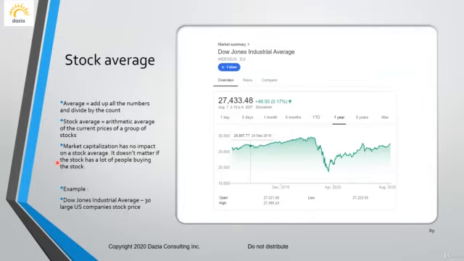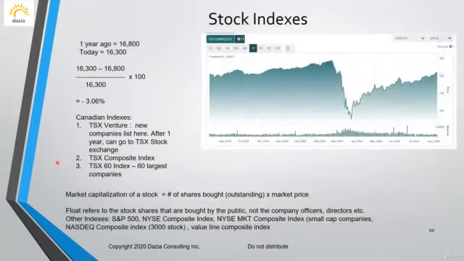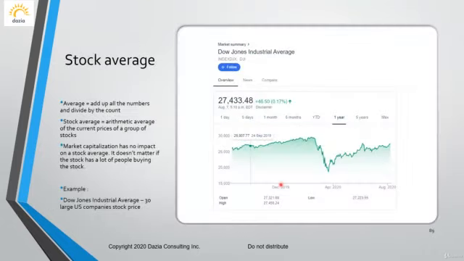As you remember, the formula we said for the index, the market cap is equal to the number of shares bought or outstanding times the market price. So the number of shares bought has no impact on the stock average, right? We're only going to add up the prices of the stocks and then divide by the number of stocks.